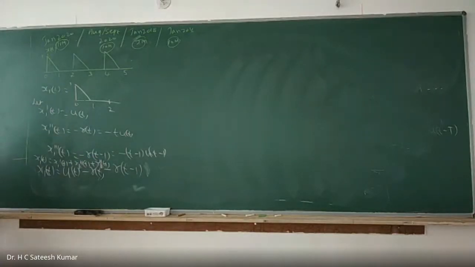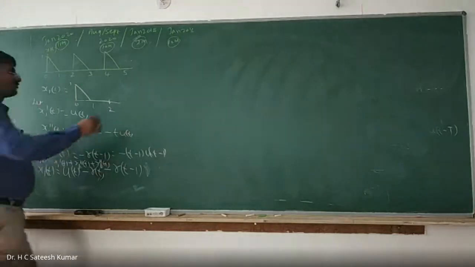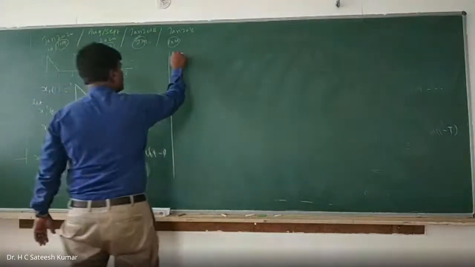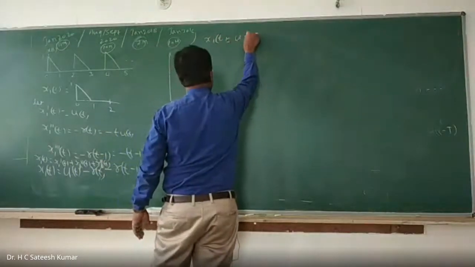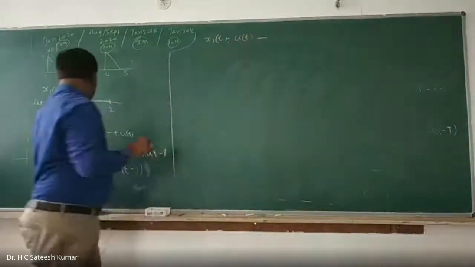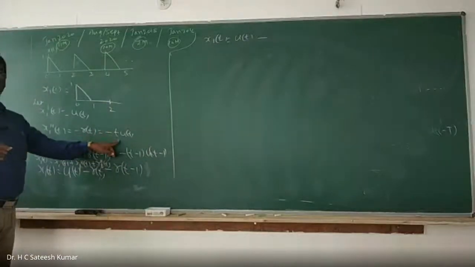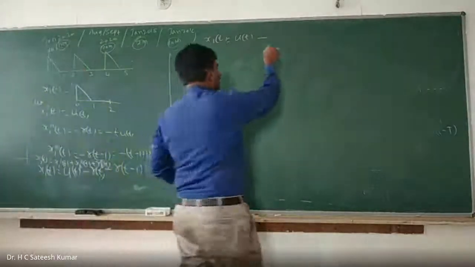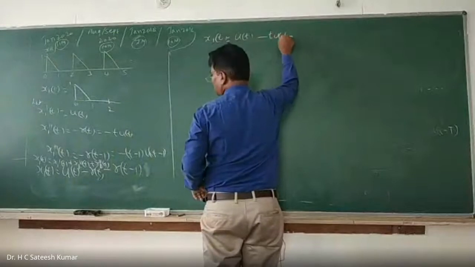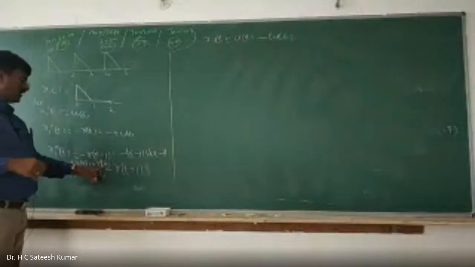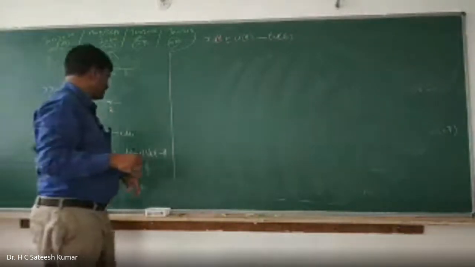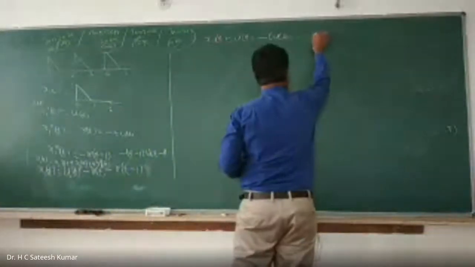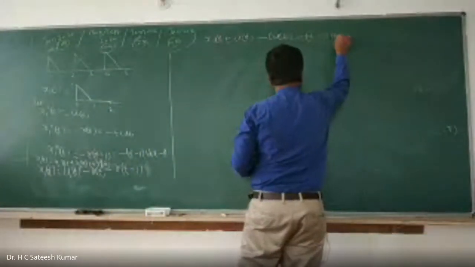So therefore x1 of t is what? u of t minus r of t. Minus r of t is written as minus t into u of t. And what is this x1 triple dash of t? It is minus of t minus 1 into u of t minus 1.